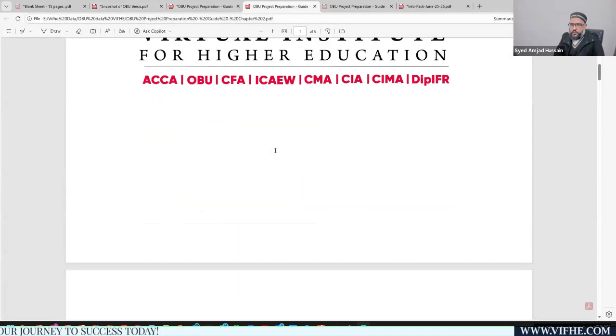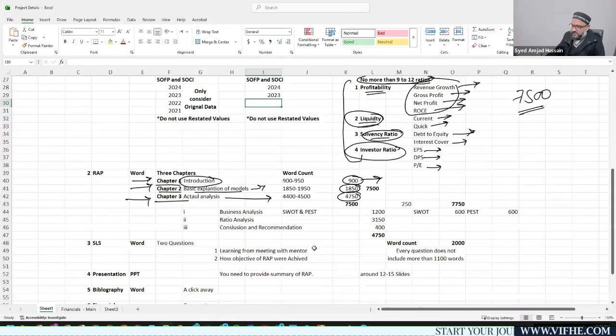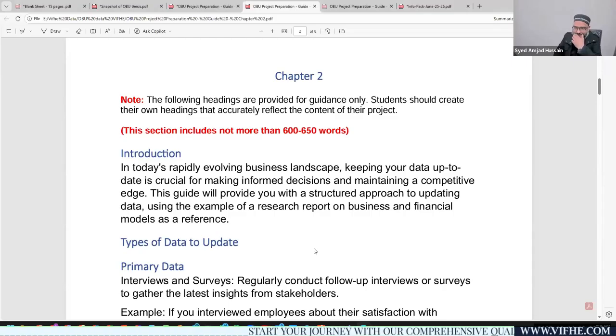Okay, give me a second. Chapter number 2 was related to the application of models. Within the Excel sheet, we have already mentioned that chapter number 2 is related to the basic explanation of the models. Now let's see how we can explain these models. Okay. So chapter number 2, again, the following headings are provided for guidance only. Students should create their own headings that accurately reflect the content of their project. So these are just for understanding.